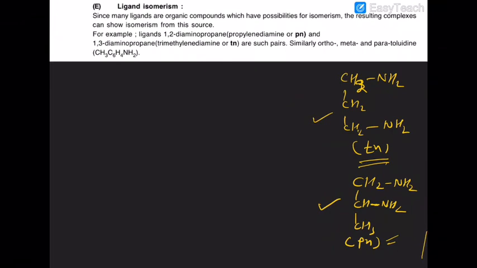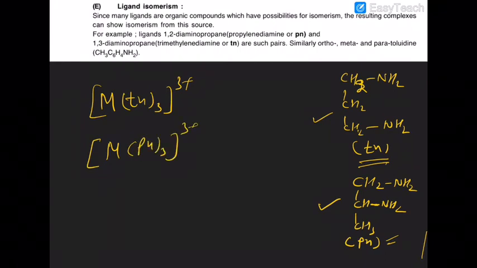So PN and TN, when the metal forms a bond with TN and the metal forms a bond with PN, then they are able to exhibit isomerism because the ligands have different positions. Here the ligand is 1,3, here the ligand is 1,2.